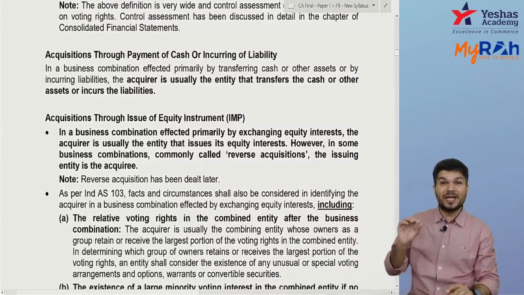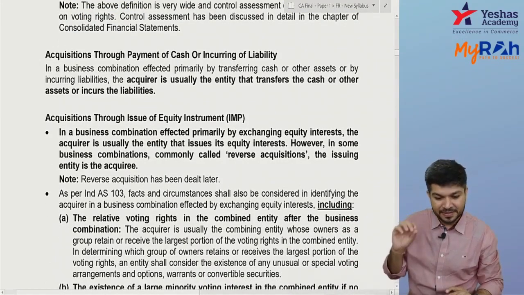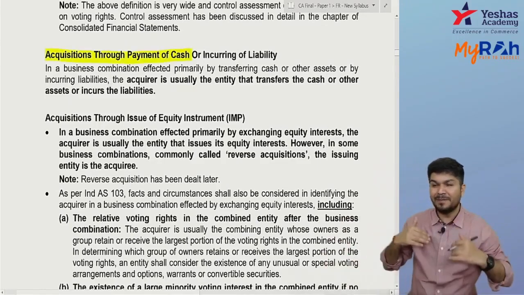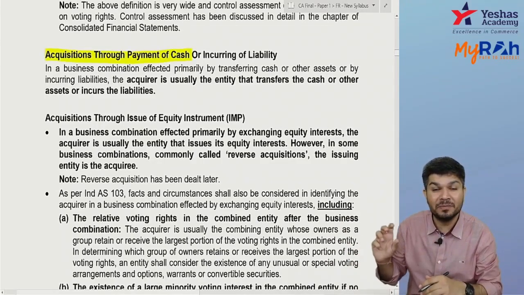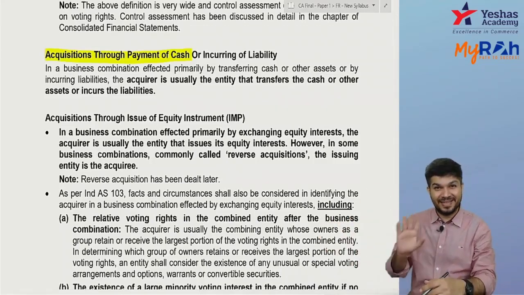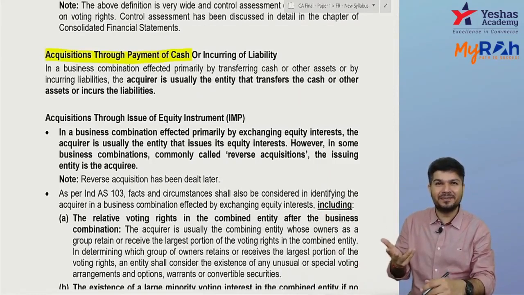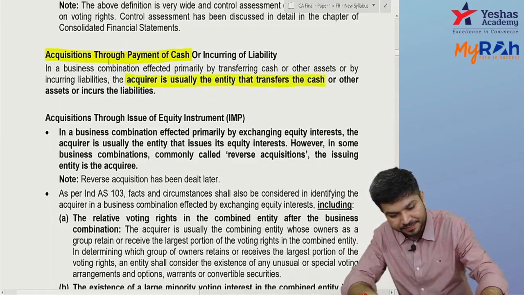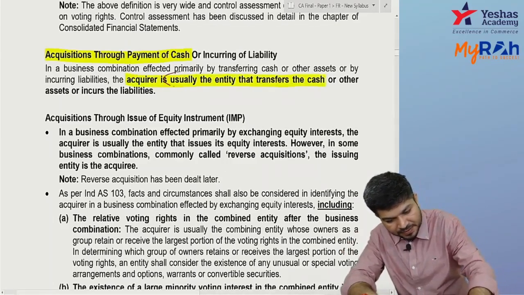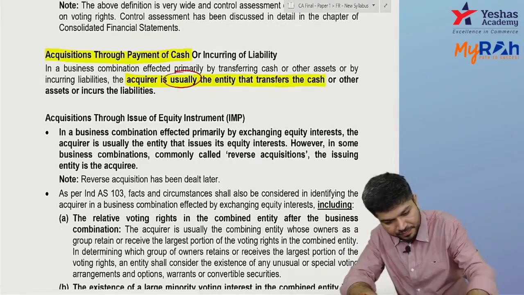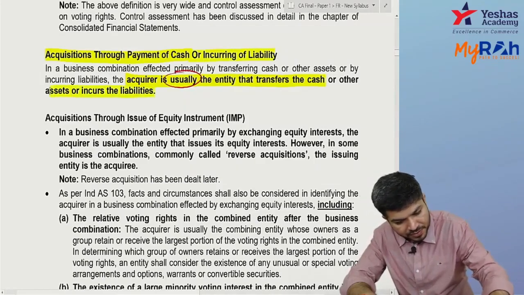Now we are understanding who's the acquirer. If acquisition is through payment of cash, so I acquire your assets and liabilities, I'm paying cash. Then the acquirer will generally be the enterprise which pays cash. The acquirer is usually the entity that transfers cash or that incurs a liability. Did you understand?